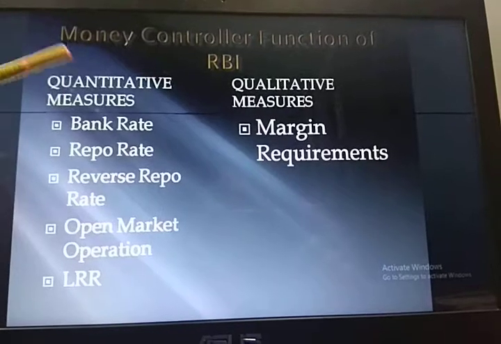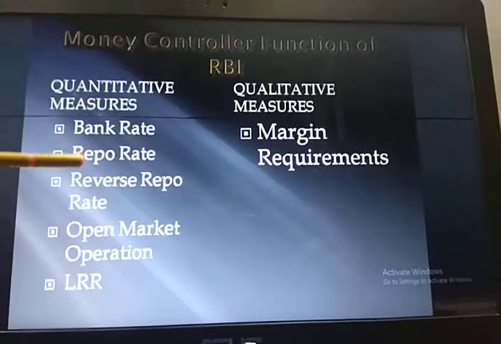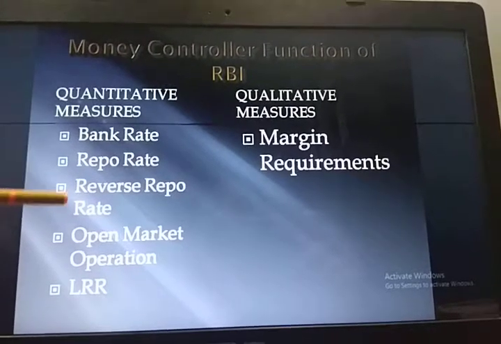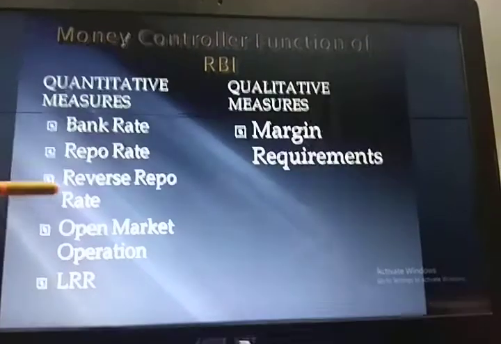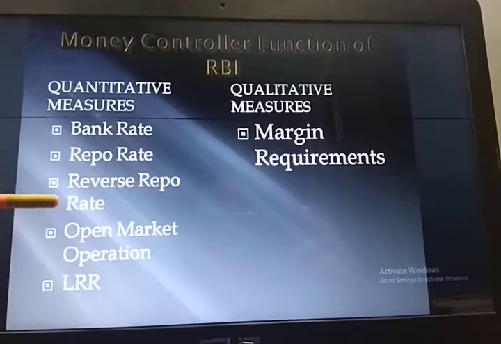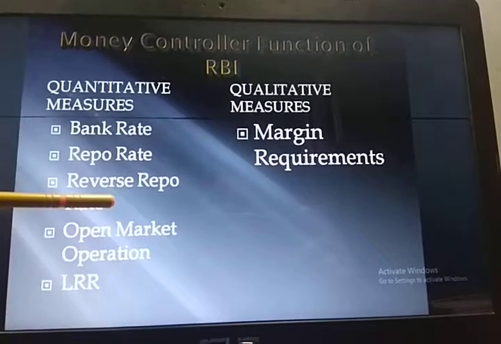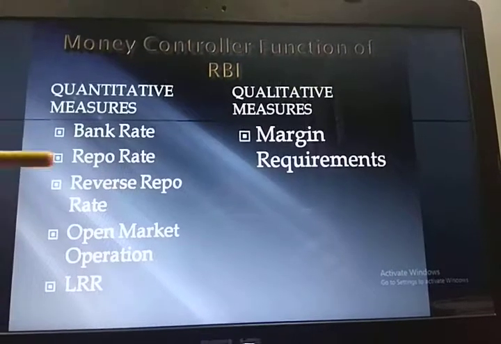In order to control credit, the repo rate will be increased, and vice versa in case of money creation. Reverse repo rate is the rate at which the commercial bank parks its excess surplus with the RBI. In order to control the money supply, the central bank increases the reverse repo rate and vice versa.